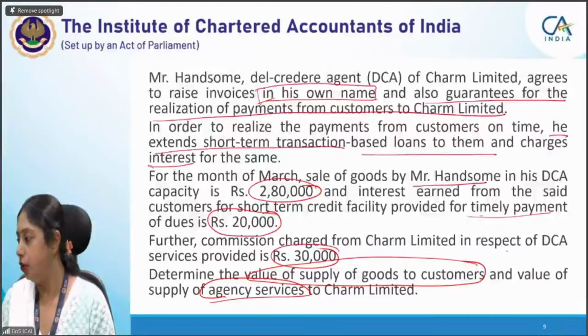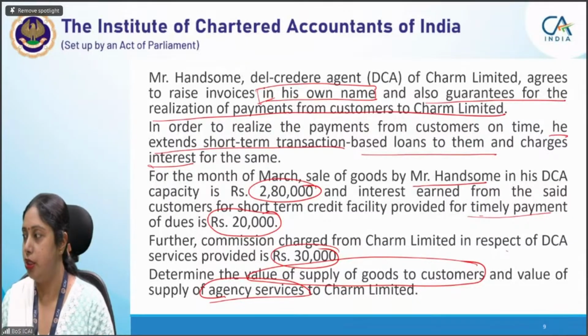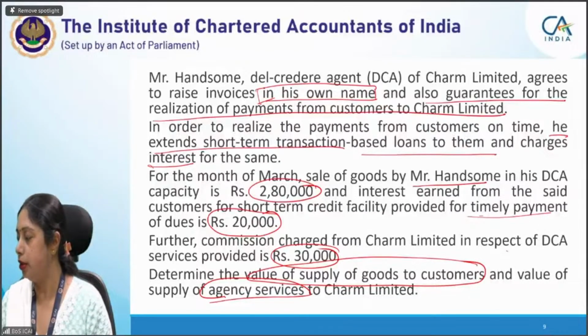Okay, Vidushi, you got the earlier question? No? Okay. Vidushi, the answer is partially correct. So the supply of agency services amount is correct. Soumya is right. Soumya, both your answers are correct.